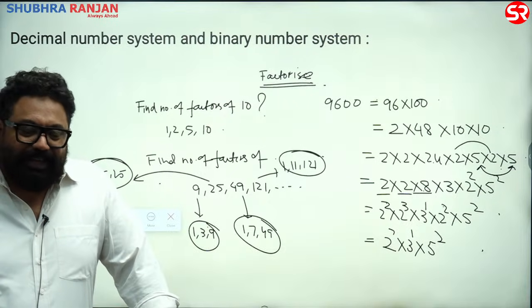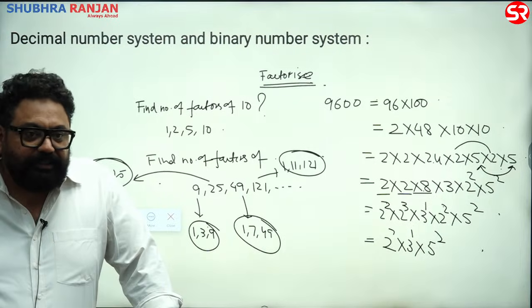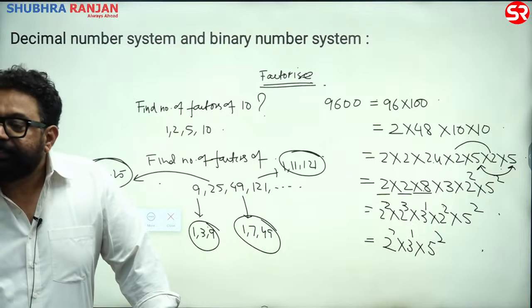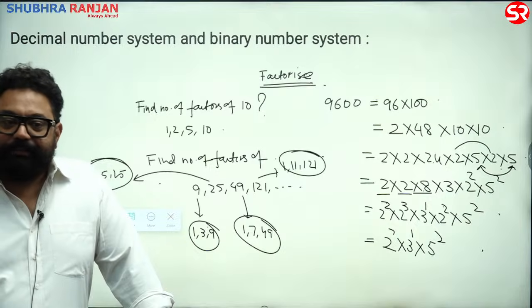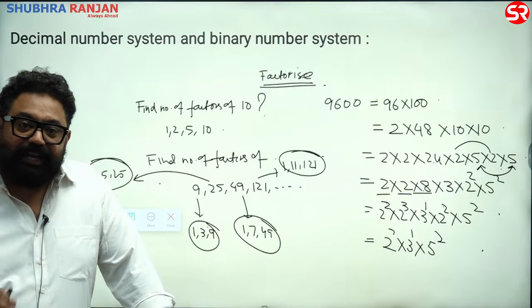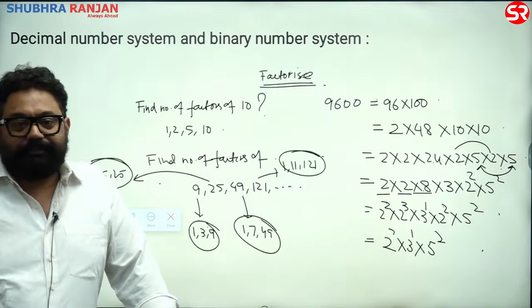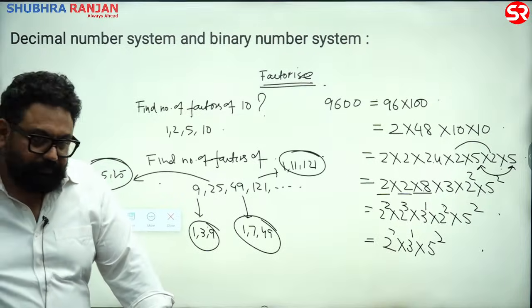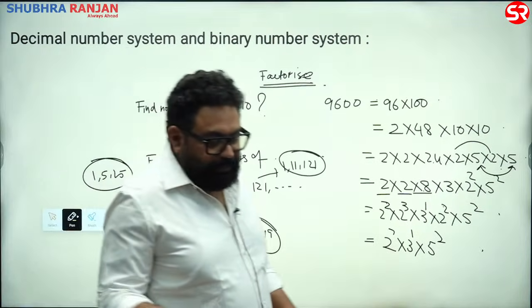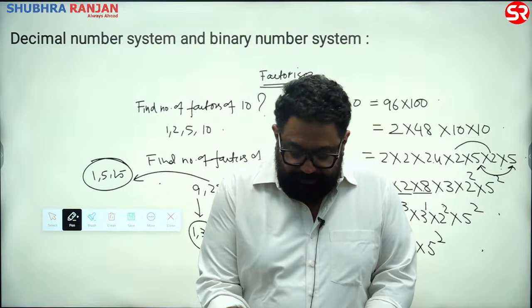If they say I have a number with 3 factors, it is the square of a prime number. Write it. The square of a prime number would always have 3 factors.